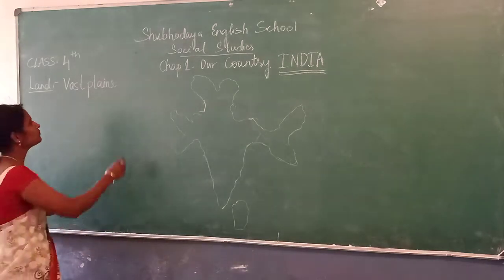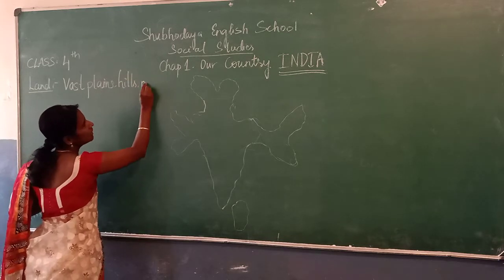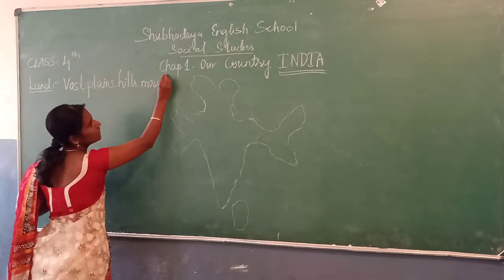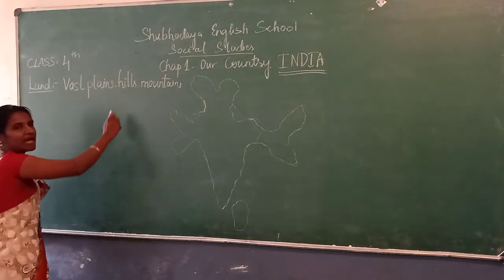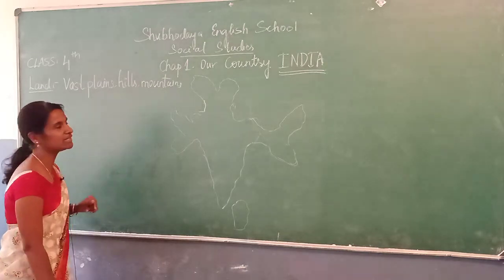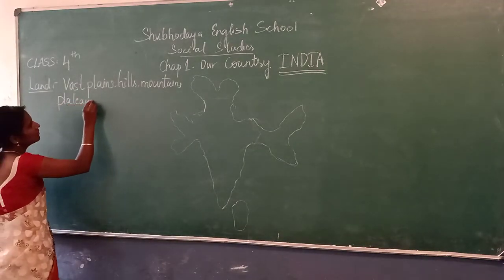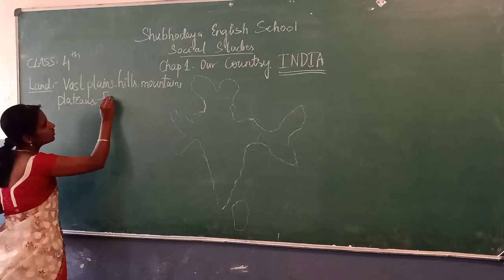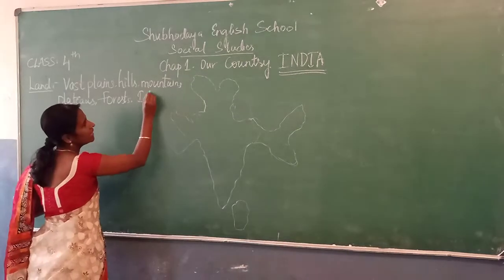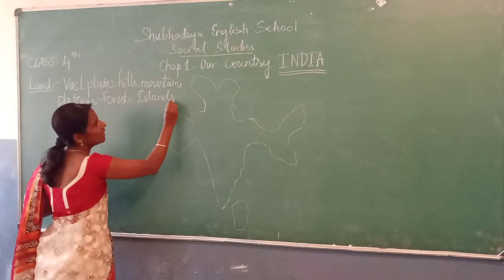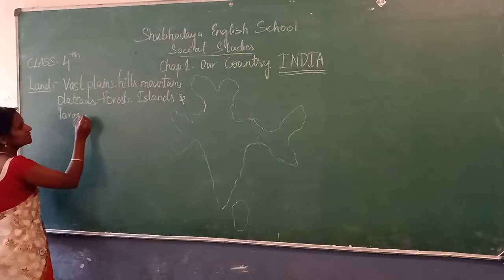Plain lands. Hills, beautiful hills, mountains. Mountain means larger than hills are called mountains. Plateaus, forest, as you all know, and islands and large deserts.